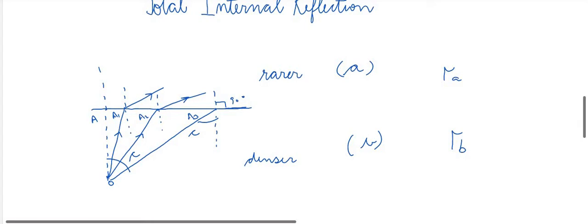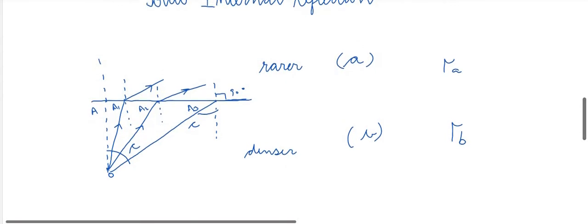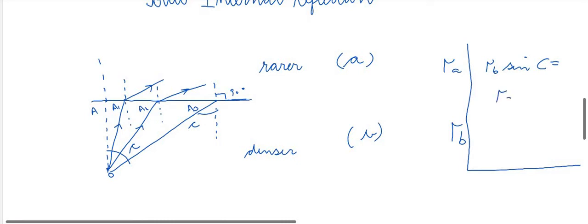Now we will apply Snell's law and this applies here. Mu B into sine C, where C is the critical angle, is equal to mu A, that is this rarer medium, into sine of the angle here, which is 90.